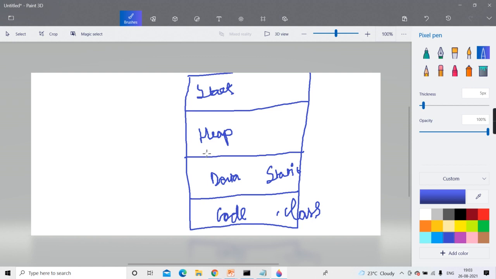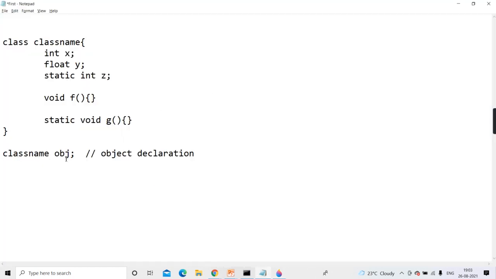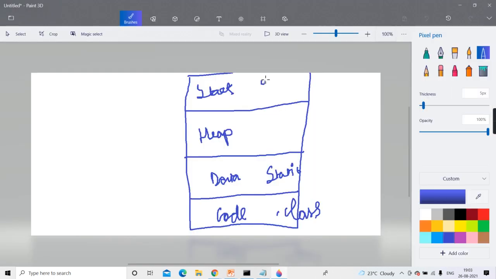Getting? Now tell me this line, class name obj. Obviously I won't write this outside; I have to write it within the class only, within some method. So here this obj is just created on the stack. You understanding, guys? But the reference has not come yet.